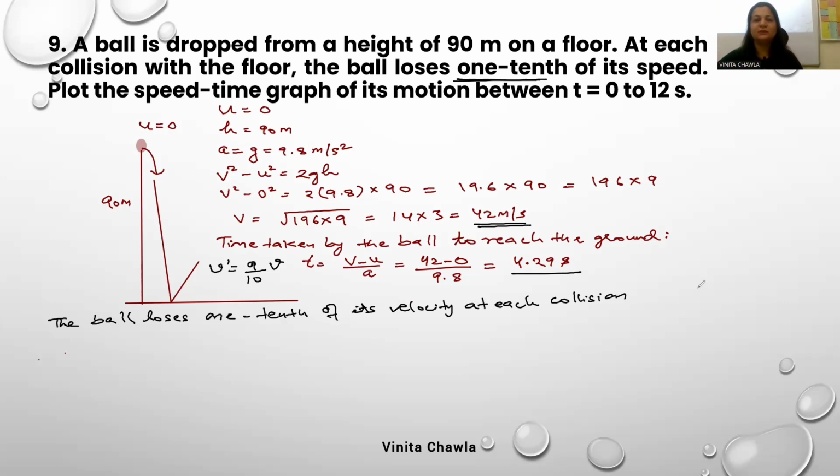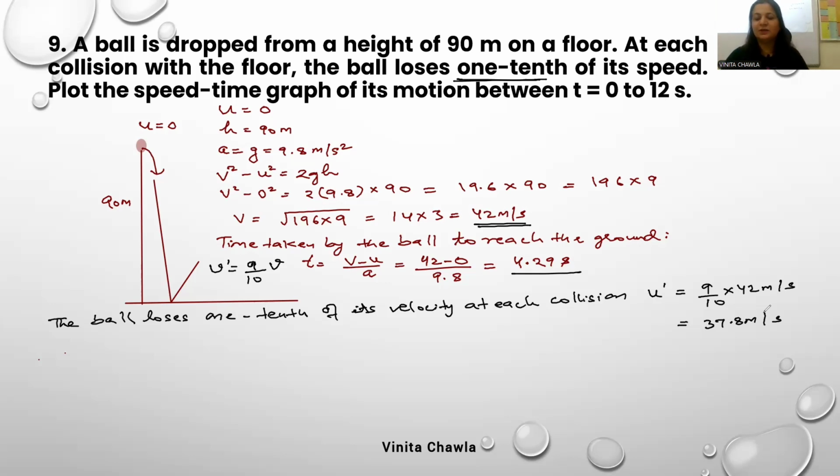The new velocity is u dash is equal to 9/10 into 42 meter per second. What value you're getting? 37.8 meter per second. You're writing? Okay. 37.8 meter per second.